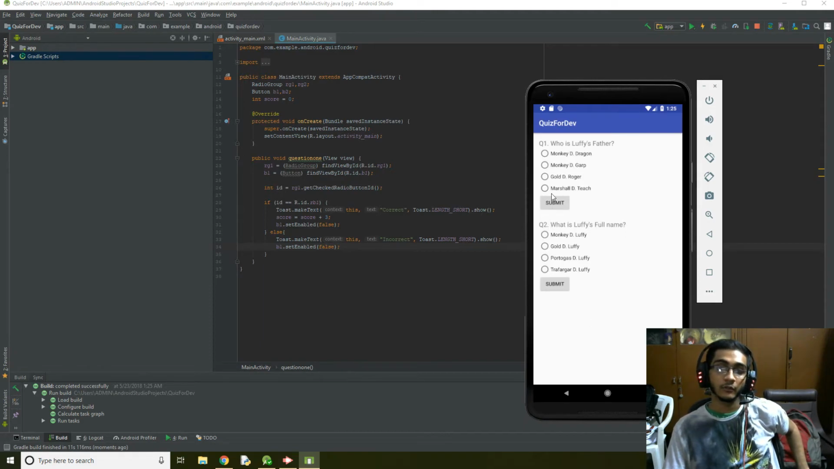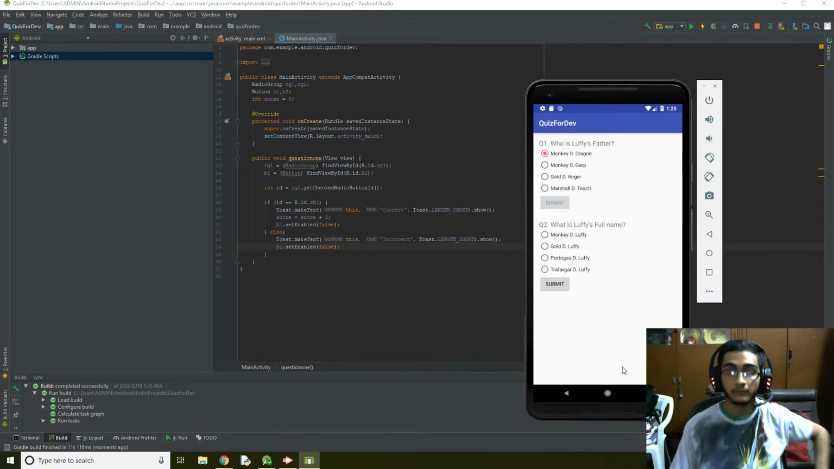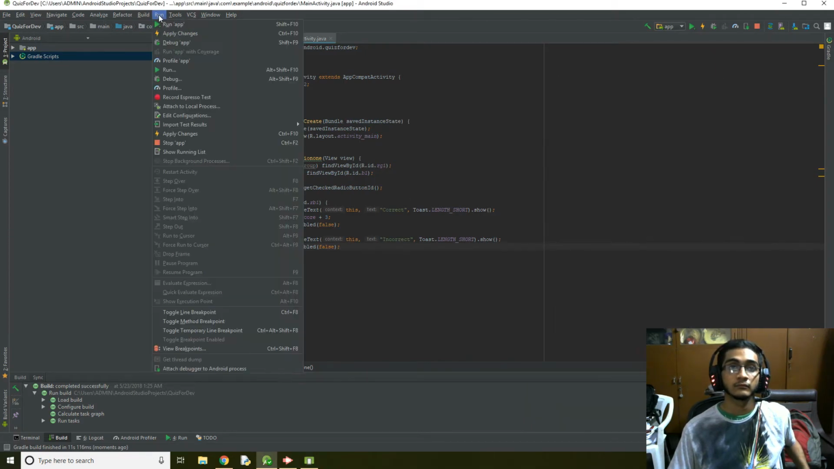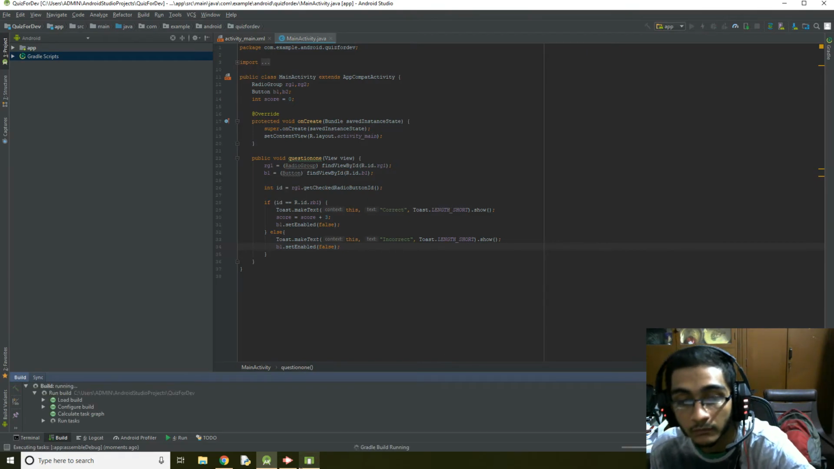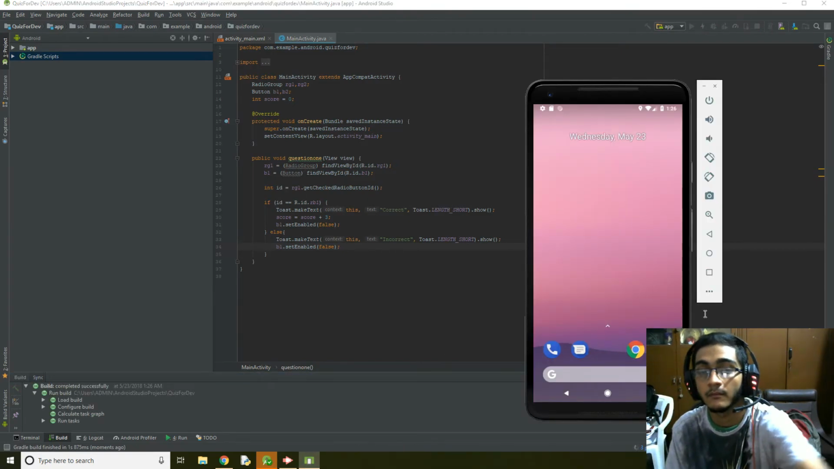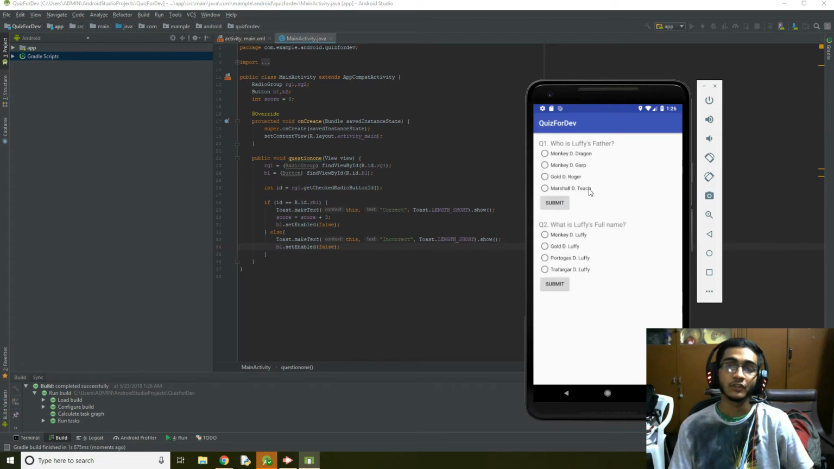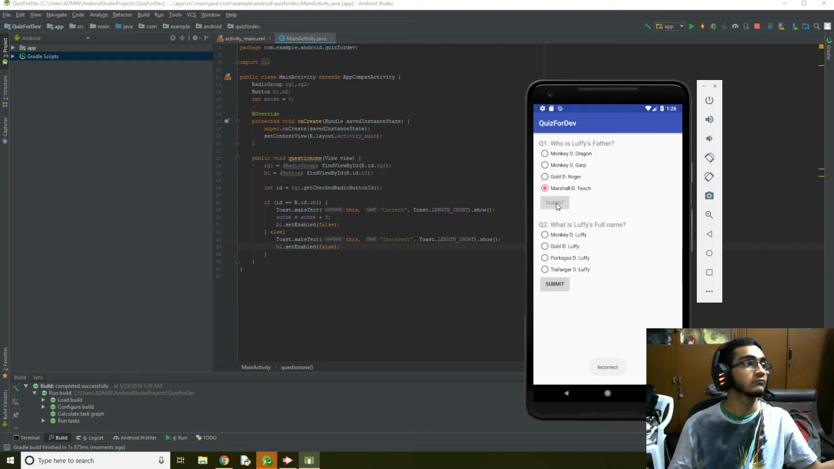All right, the app is loaded. So I'm going to press Monkey D. Dragon and it should say correct. See, this is a toast message and it disappears. I can't re-click this, it's done. Let's run this app one more time and see how the incorrect option works too. Okay, so I'm going to press Marshall D. Teach. It's incorrect. I don't get any points. So there you have it. Now this is like the base for question 1.